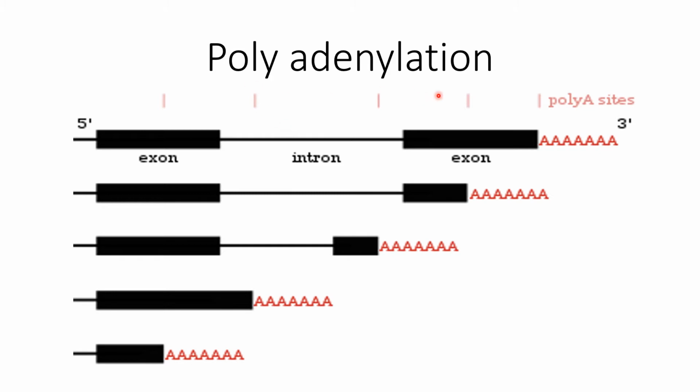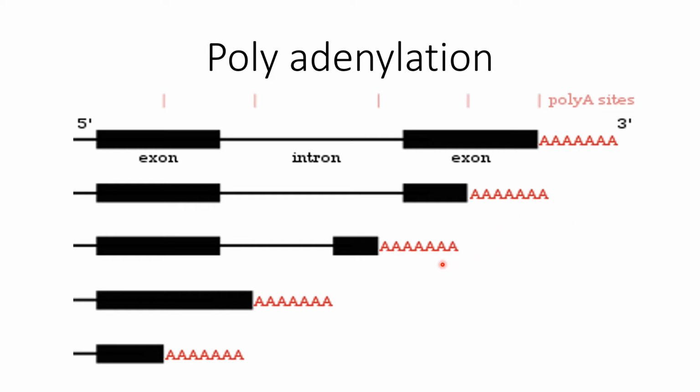Now polyadenylation takes place. Polyadenylation is present at the 3' end of almost all eukaryotic messenger RNA, and this 3' end may be shorter or longer in length.